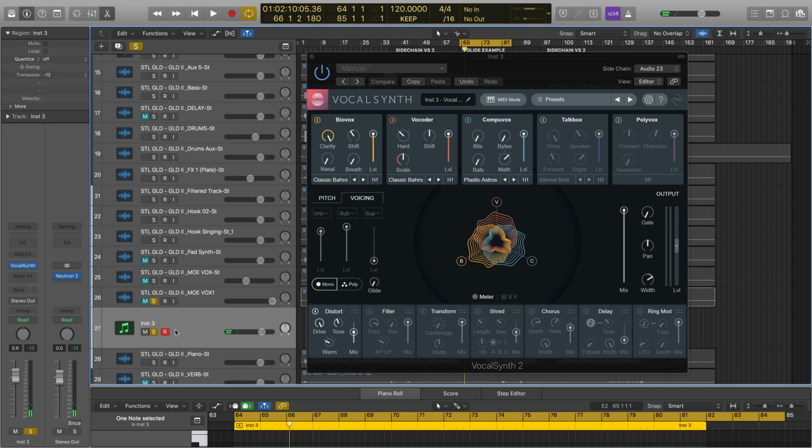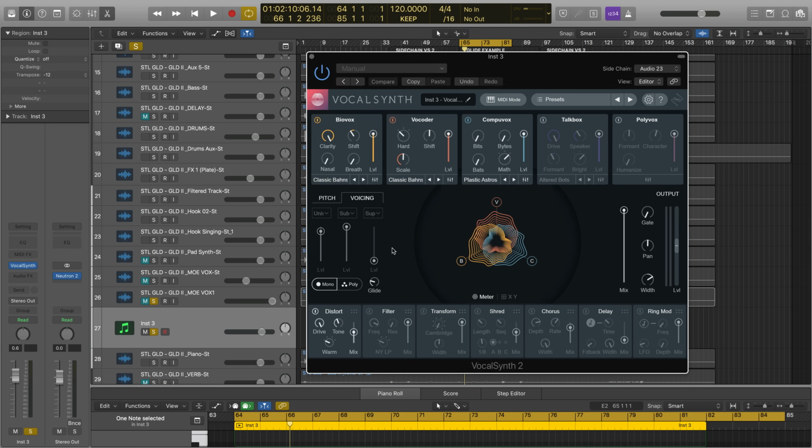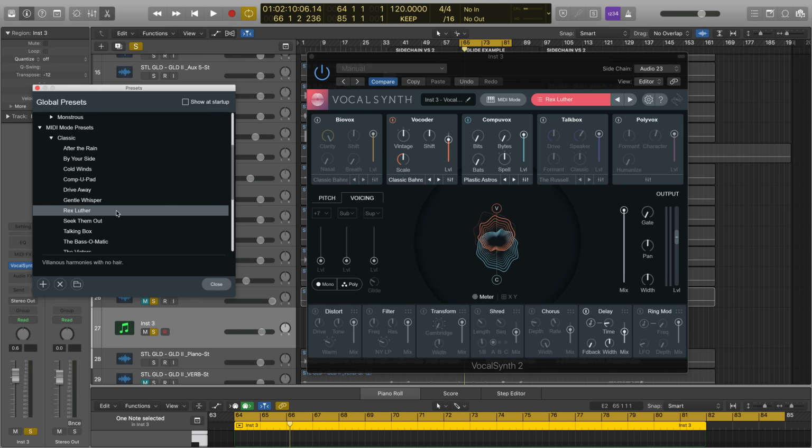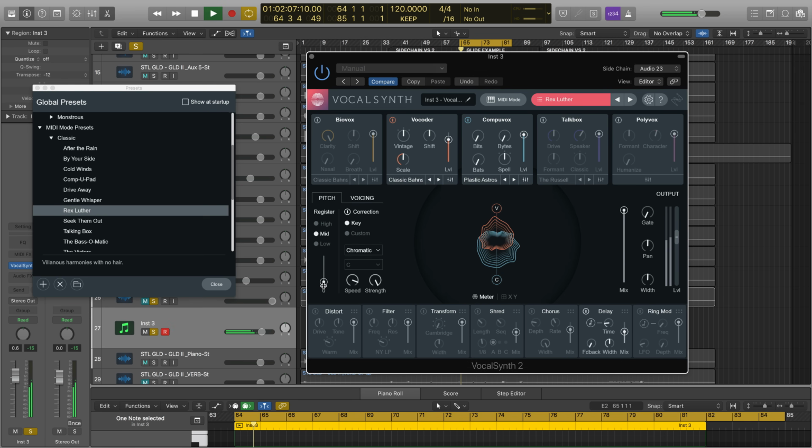So the way that I got this sound was I decided to start with a preset. The preset that I used was called Rex Luthor, and you can find it in the global preset menu. I started with the MIDI mode presets, and I went to classic and found Rex Luthor. It sounds like this. I am every animal.